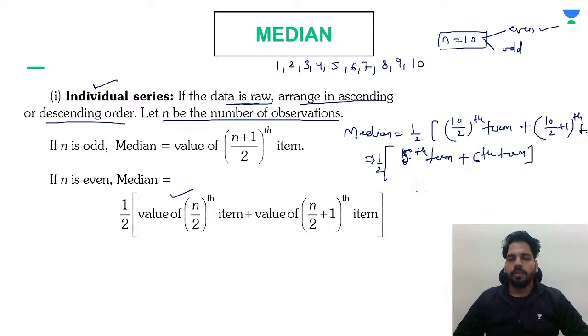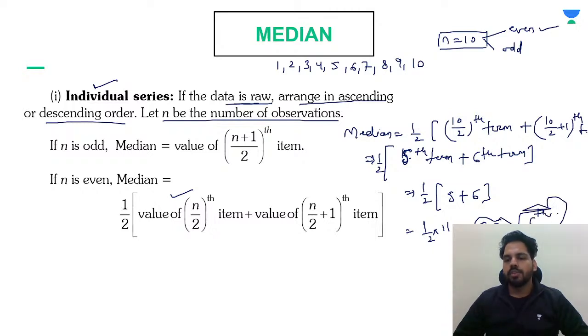So when you are finding them, half of the fifth term, which is 5, and the sixth term, which is 6. Half of 5 plus 6 will be 11. 11 by 2 means 5.5. So what you are getting is 5.5, and this will be your median.